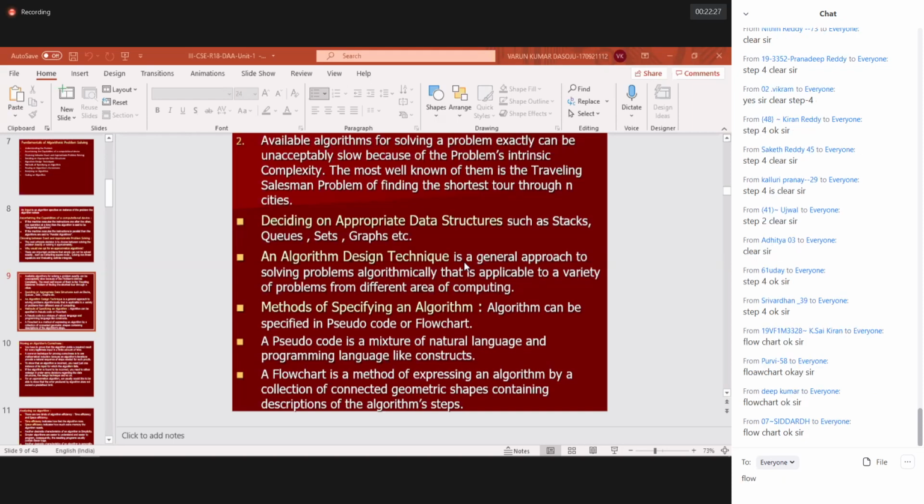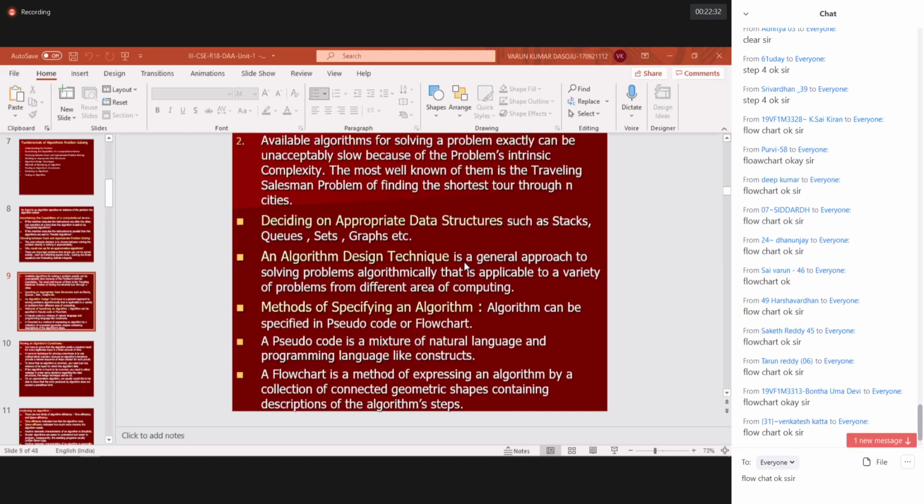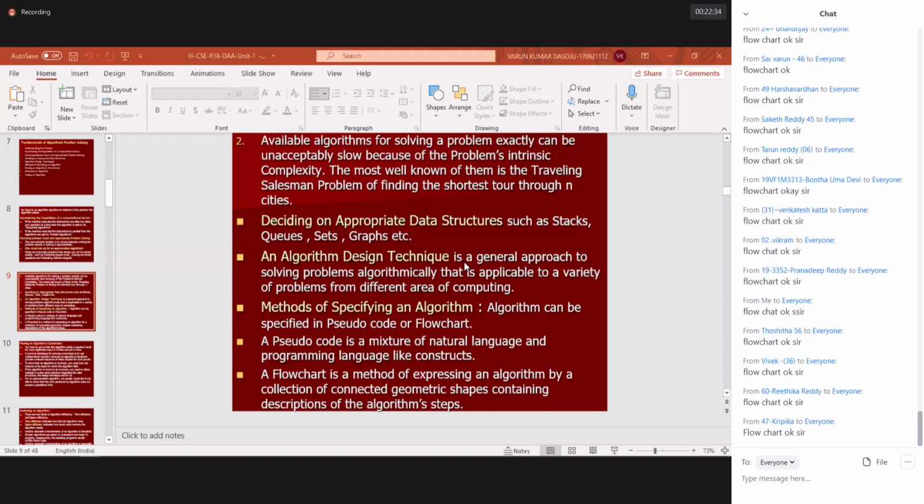And take the different varieties of flowcharts. There are so many flowcharts available. For a decision, for a conditional clause, how you will draw the flowchart. For a for loop, how you will draw the flowchart. And for different decision making, how you will draw the flowchart. For different problems, for example, finding the maximum number among three numbers, how you will draw the flowchart. Finding the factorial of a number, how you will draw the flowchart. And how you calculate the roots of a quadratic equation. For every problem, you can prepare the flowchart. Please see, there are numerous examples on the web.